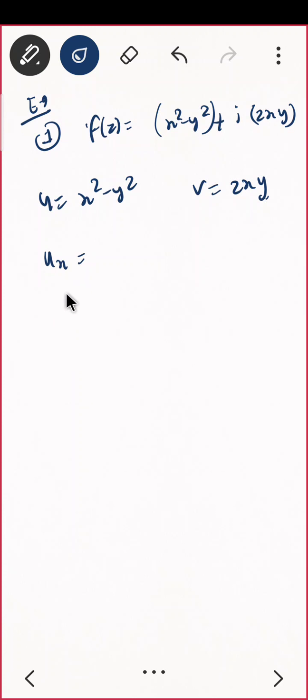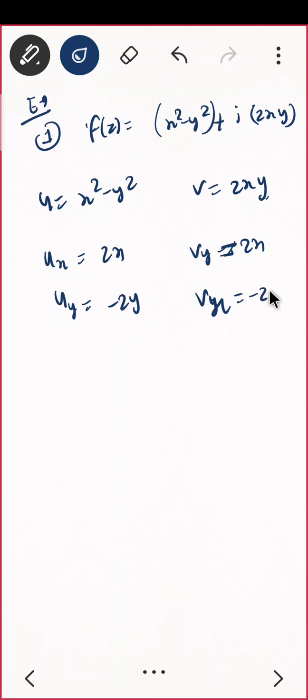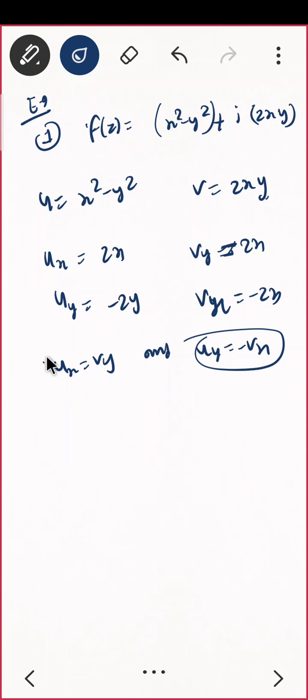इधर क्या है? First thing is u and v must be harmonic, and second condition is CR equation. So CR equation is common, so it is a good thing to start with CR equation. Let us check whether this satisfies CR equation or not. ux निकालो, ux is 2x, ux must be same as vy. vy क्या आएगा? 2x. परफेक्ट है, सेम है. Now uy is minus 2y and vx is minus 2x. So ये भी negation. That means ux equal to vy and uy equal to minus vx. That is satisfying. So it satisfies CR equation.